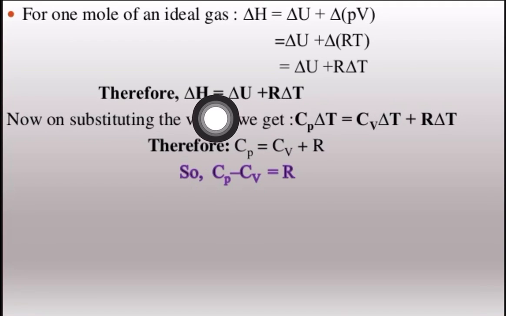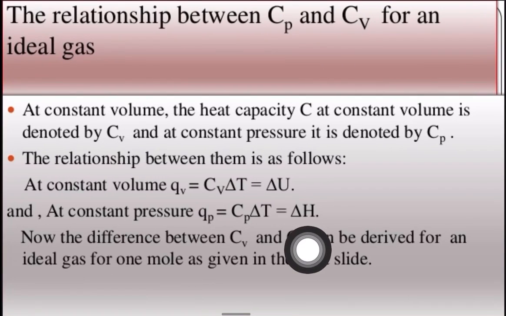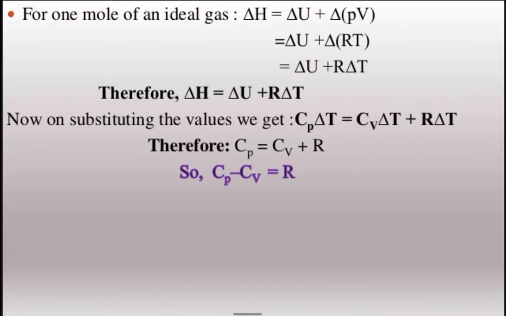So now, putting these values of delta H and delta U, we get this equation, and from here we cancel the delta T. And that's why we get Cp is equal to Cv plus R. So Cp minus Cv is equal to R. Okay, thank you.